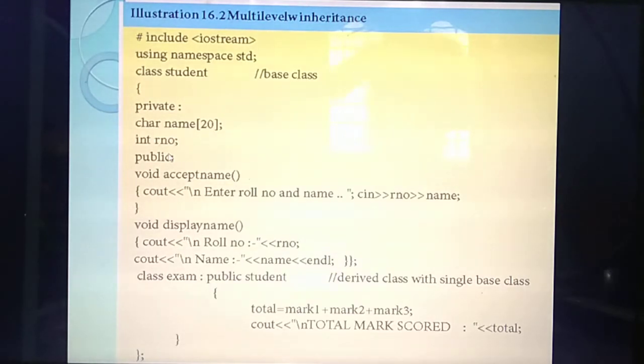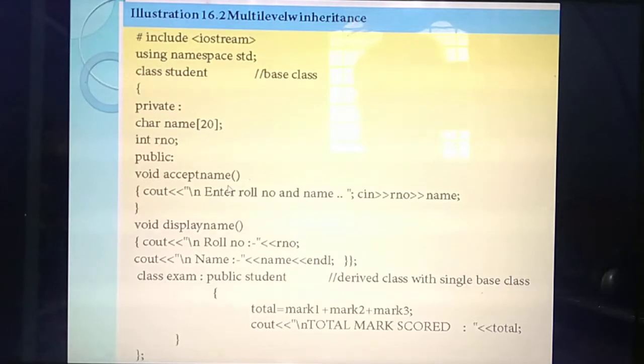Okay. So in this class student, the first function you are giving is accept name of. Last week I explained a single inheritance program, and in that program I said accept. What's the meaning of accept? Getting information. So you are going to get the information. If you need to get proper output, you should give proper input, then only you will get the output, isn't it?